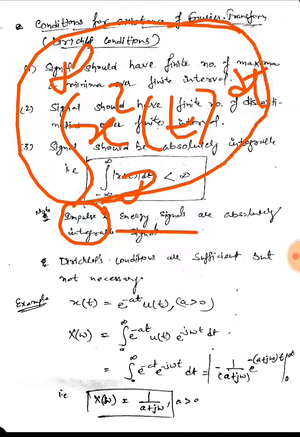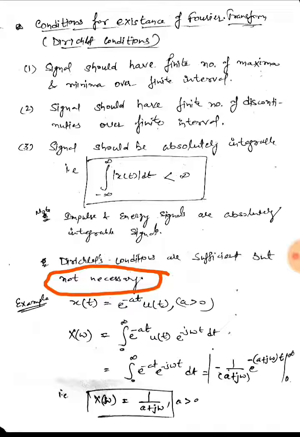That means if some signal doesn't follow this condition, then also maybe a Fourier transform can be found for it. But if some signal is following these conditions, then the Fourier transform can be calculated. So let's have an example here.